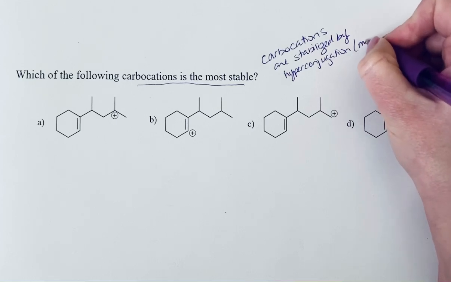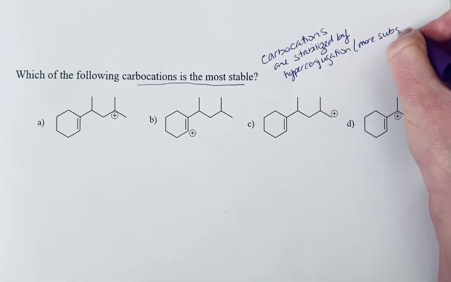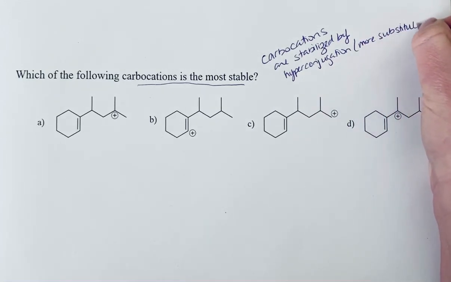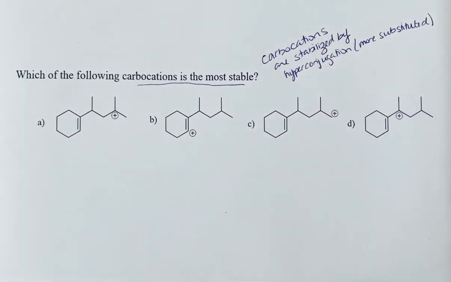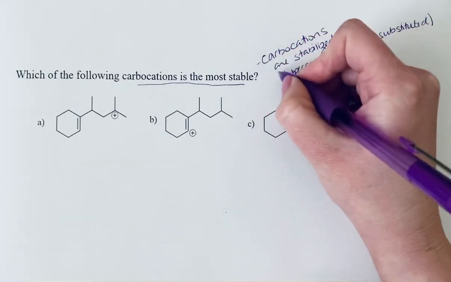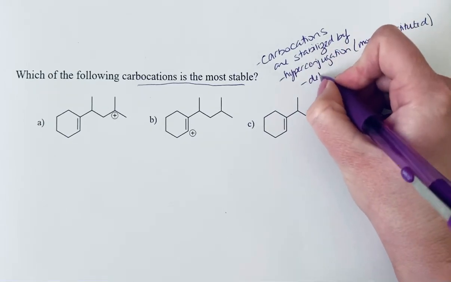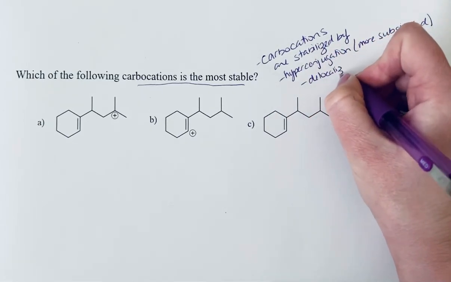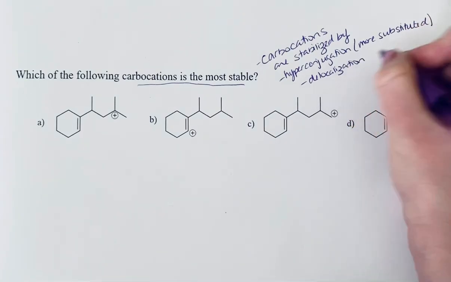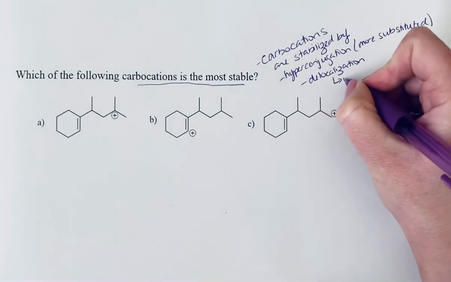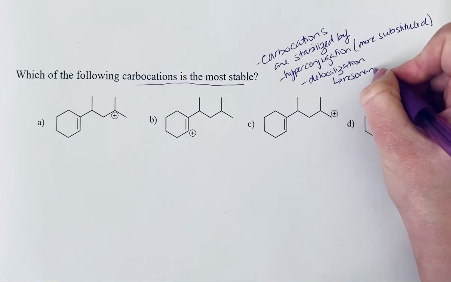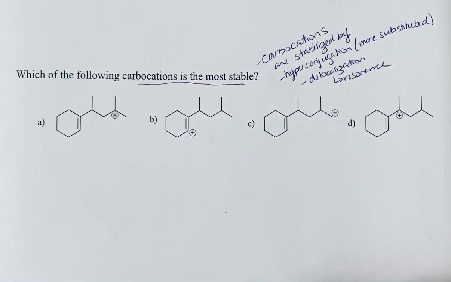So we are looking here for a more substituted carbon atom. Another thing that can stabilize carbocations, besides hyperconjugation, is delocalization. That means if you have a resonance stabilized carbocation, it will be more stable than one that is not.